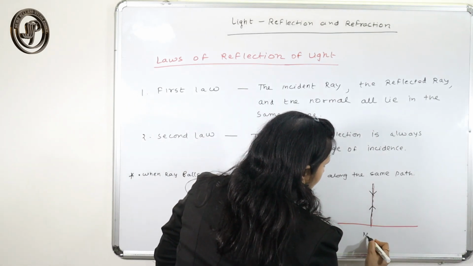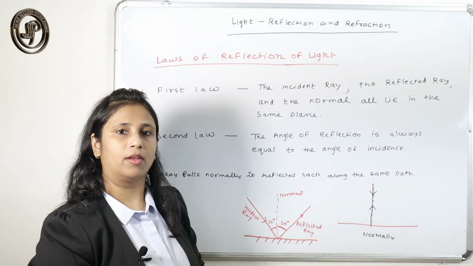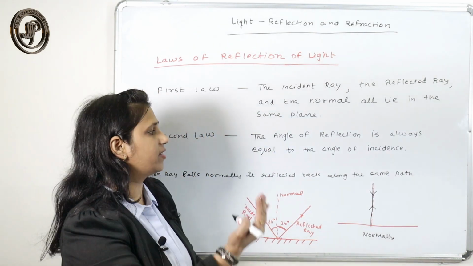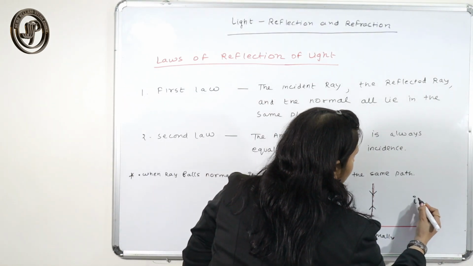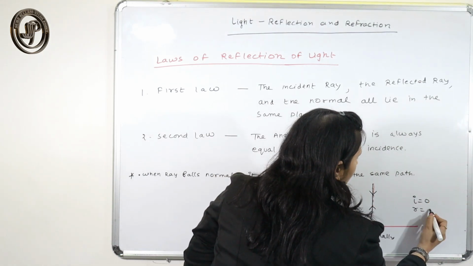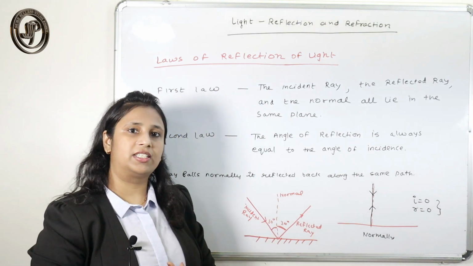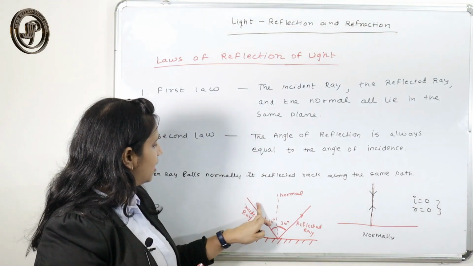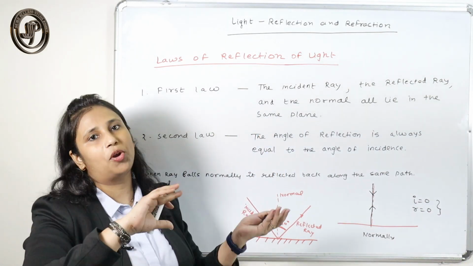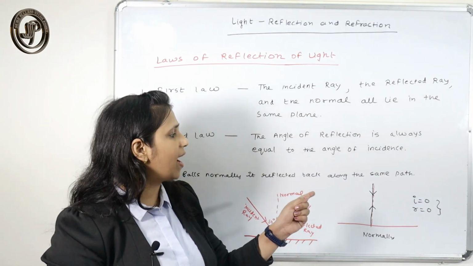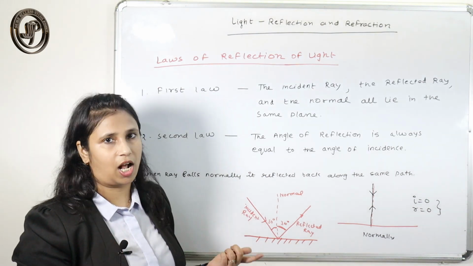So when the ray falls normally, why does this happen? Why is the ray reflected back along the same path? This is because your angle of incidence is 0, and the angle of reflection is also 0. Why is the angle of incidence 0? Because the incident ray falls on the normal, so there is no angle between the normal and the incident ray. So whenever I is 0, in order to follow the law of reflection, R should also be 0.